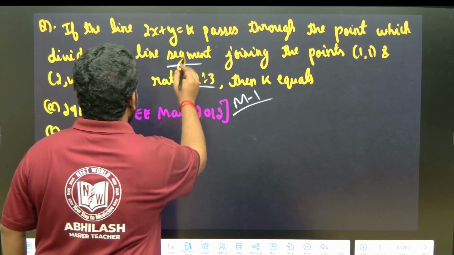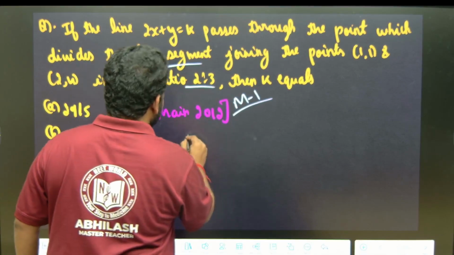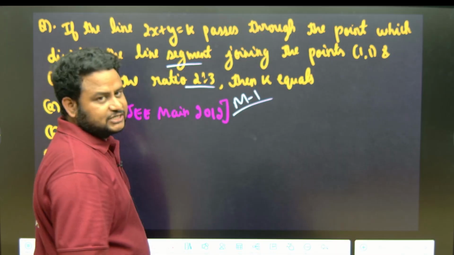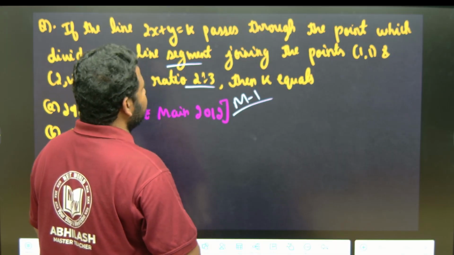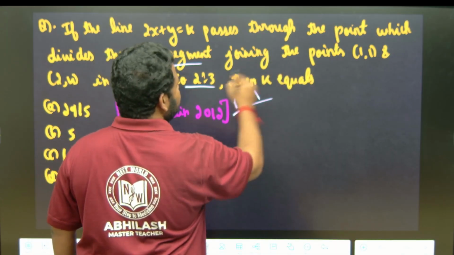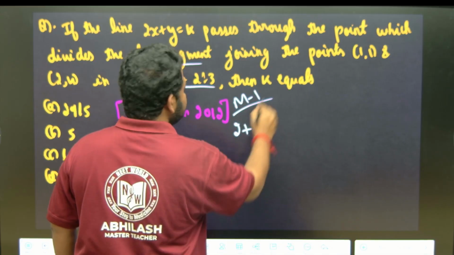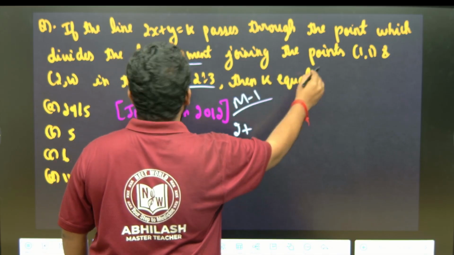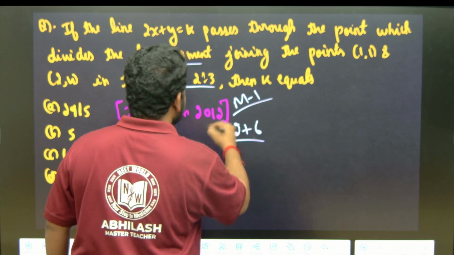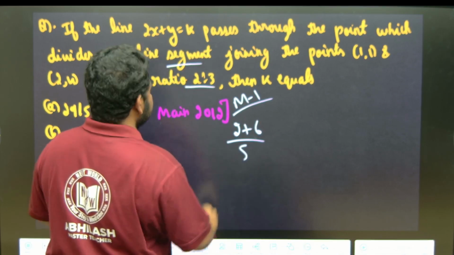So it is in the ratio of 2 is to 3. So that is given by 2 into 1 plus 3 into 2, which is 6, divided by m plus n, which is 5.